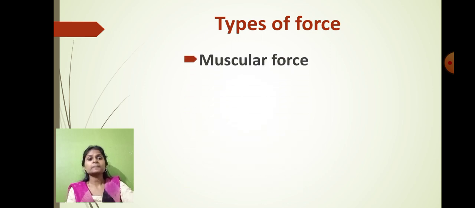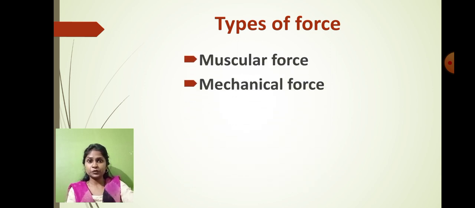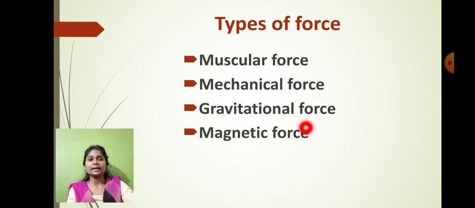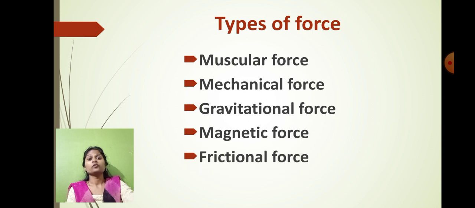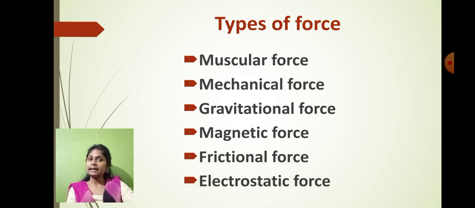Muscular force, mechanical force, gravitational force, magnetic force, frictional force, and the electrostatic force. So these are the total 6 types of forces we have learned so far in this chapter. Shall we see once again what is the meaning of all these types of forces? Let's see that one by one.